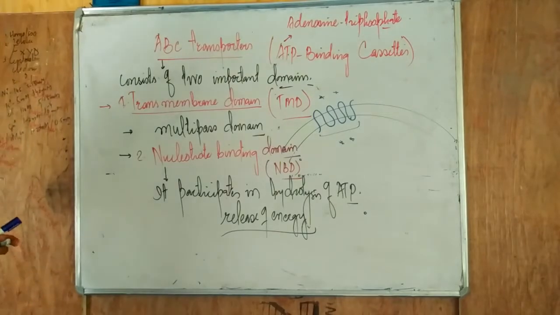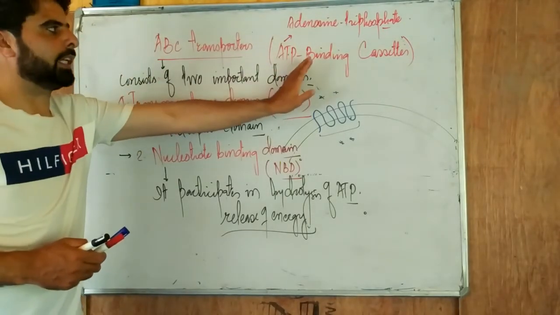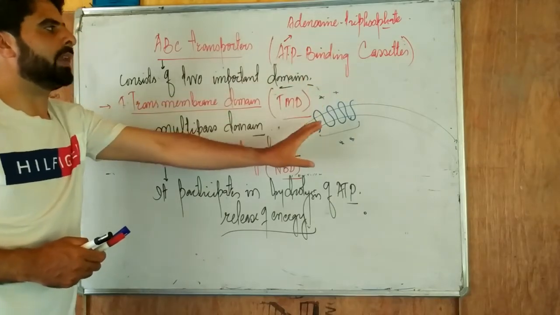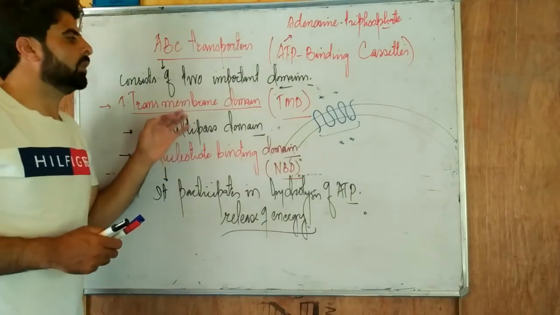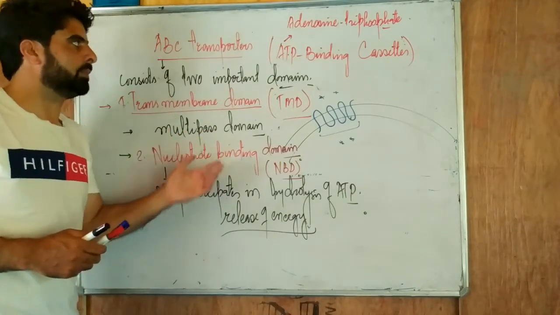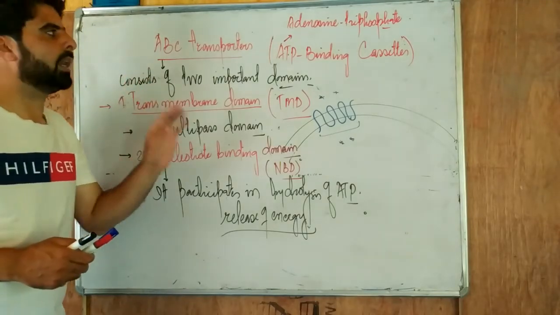Now the most important thing I will discuss again, why we call it the ABC transporter, because here is the ATP binding onto the ATP binding domain. On the basis of that, we call it the ABC transporter. It is the largest family where the ATP is binding to the pump. So on the basis of that, we call it an ABC transporter, that is, ATP binding cassette.